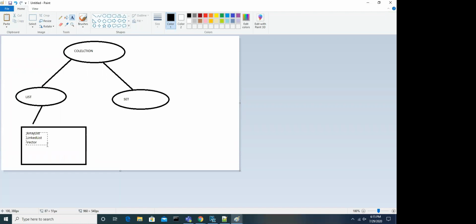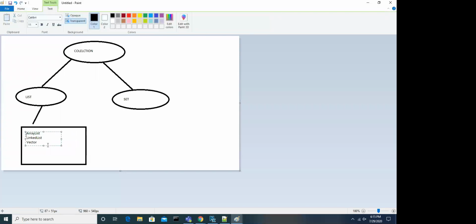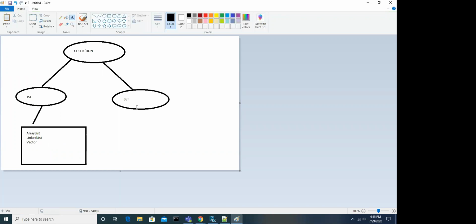What is ArrayList? What is LinkedList? And what is Vector? Like this, we have implemented classes of the set interface too. So this hierarchy will be there.